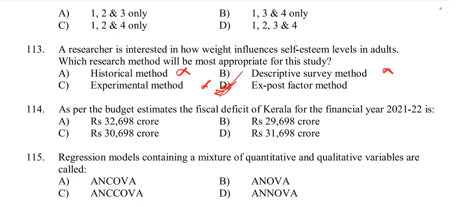Then the historical method is used for focusing on historical data and events, not applicable to this research. Then experimental research involves manipulation of variables to establish causation, which might not be feasible or ethical for this study. Then ex post facto looks at studying causal relations, so this is correct. So here option D is correct.